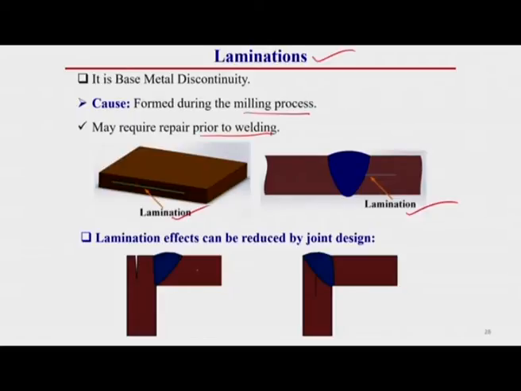Let us say we are joining two base plates together, and there is some lamination. We have to join these two plates one perpendicular to the other. Instead of joining this way, if we join this way, then these types of defects we can eliminate. Then you see this lamination portion is covered by the weld pool material. But here you see this lamination portion is open, so this can create some further deterioration of the welding structure.